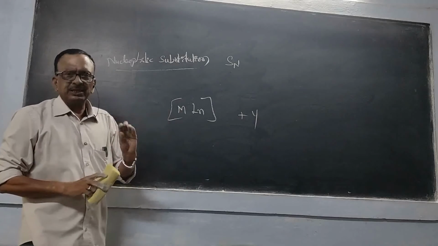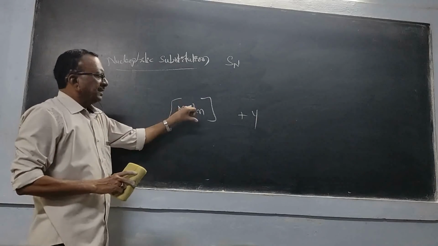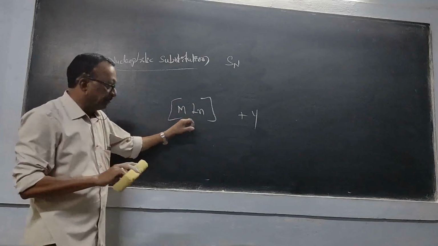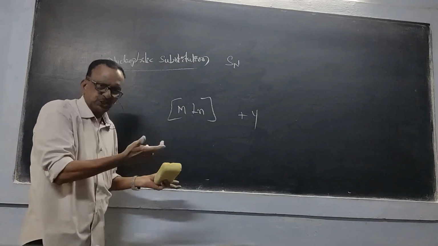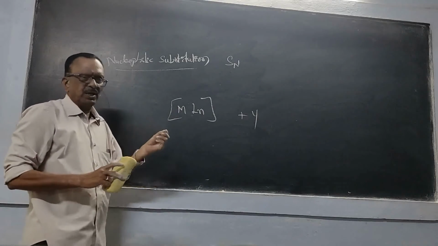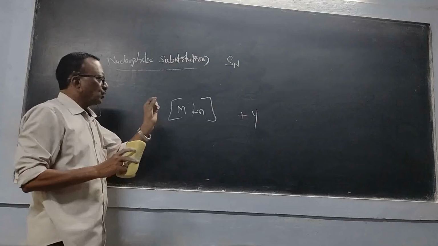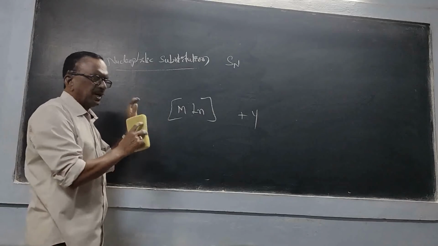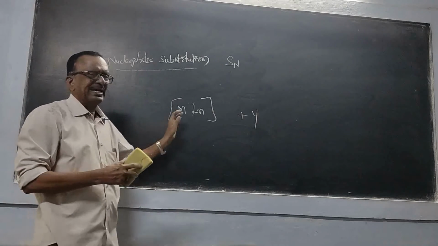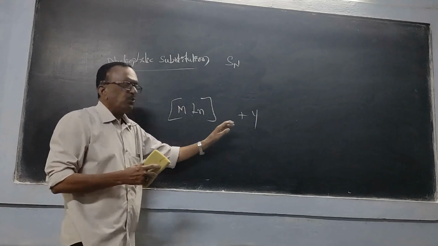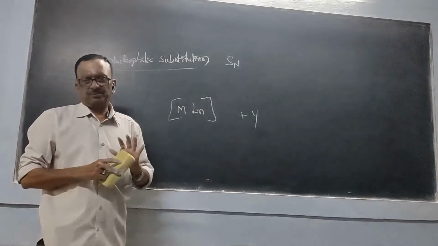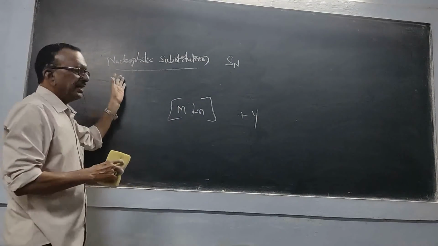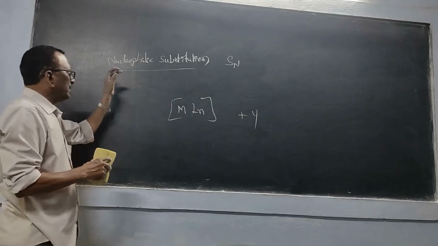So the process in which a ligand present in a complex, either in the coordination sphere or in the ionization sphere, is replaced by another ligand, we call that reaction a ligand substitution.